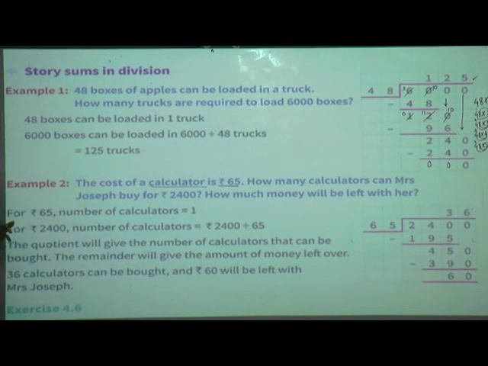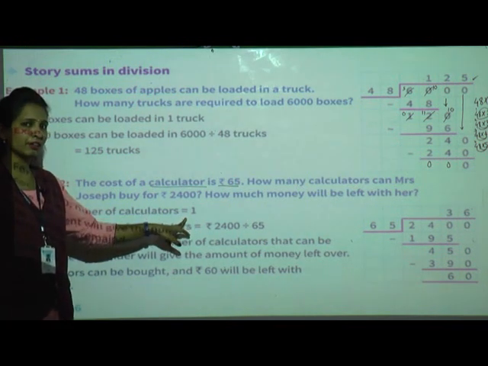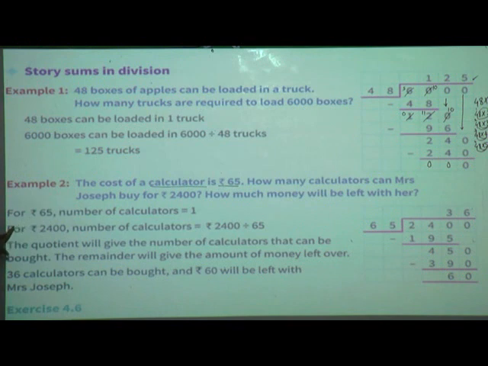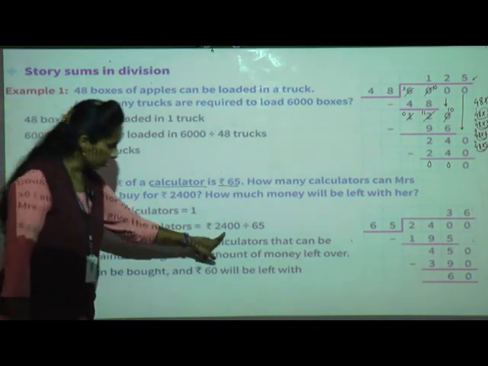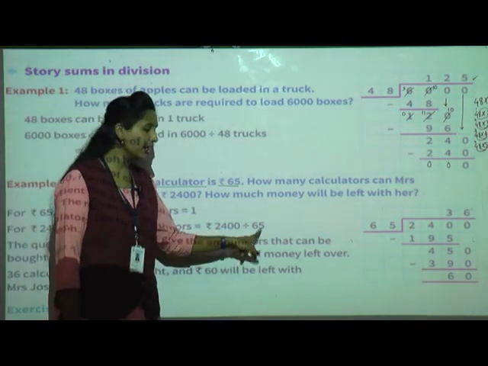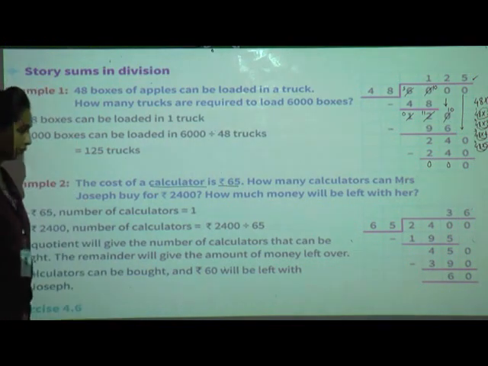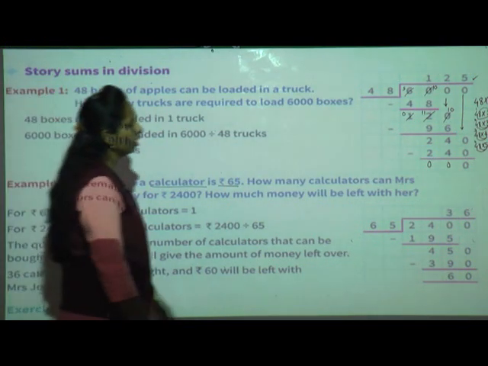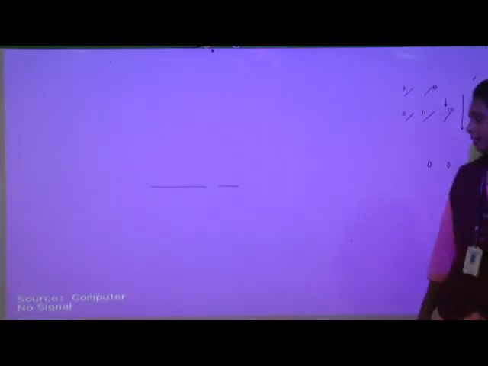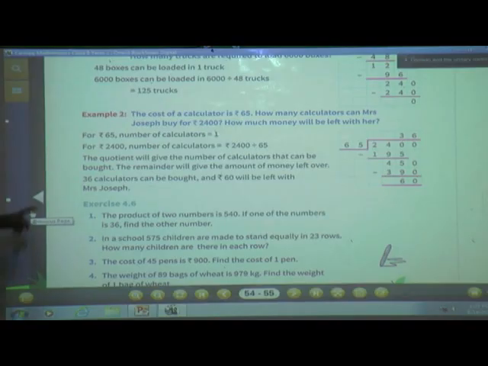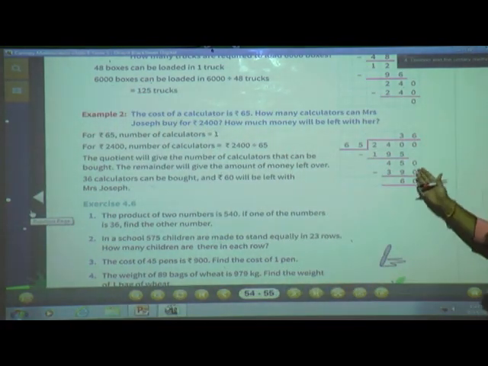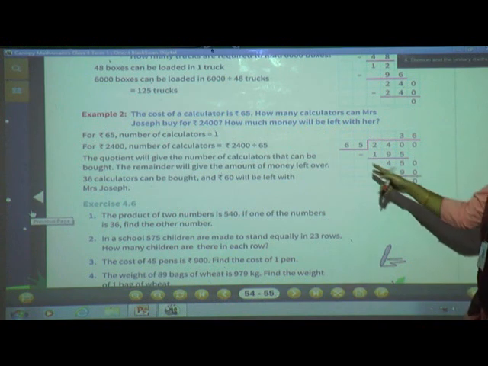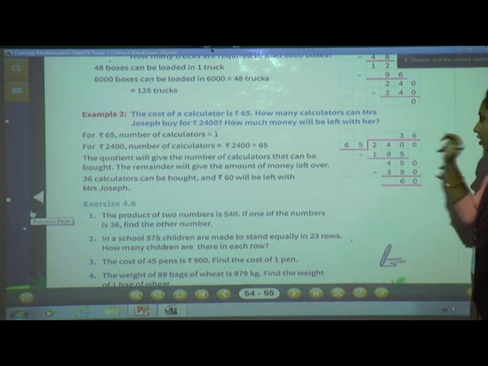So first we will write the statement. For rupees 65, how many calculators can we buy? Only one. Now for rupees 2,400, the number of calculators is equal to 2,400 divided by 65. Therefore, what will we do? We will do the division of both numbers. 2,400 divided by 65.